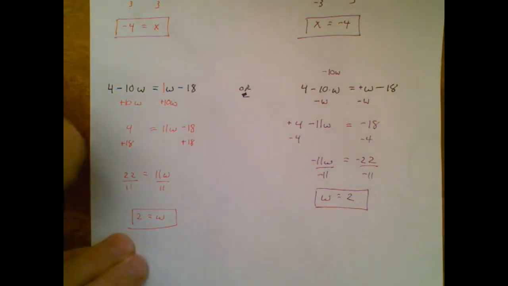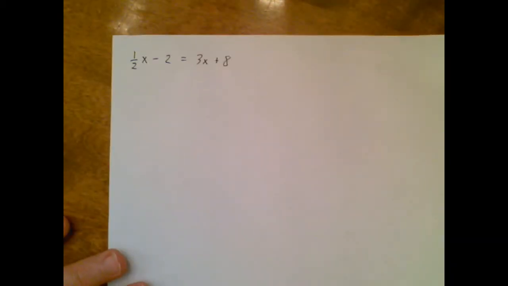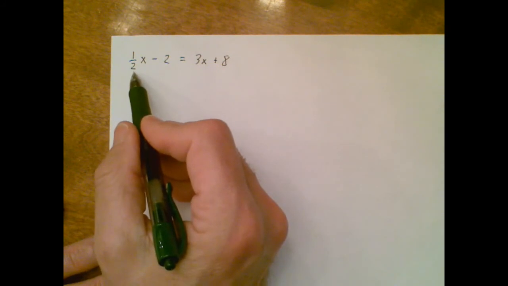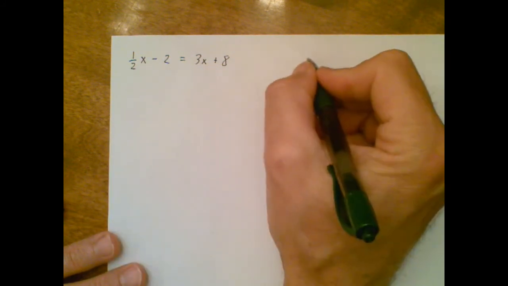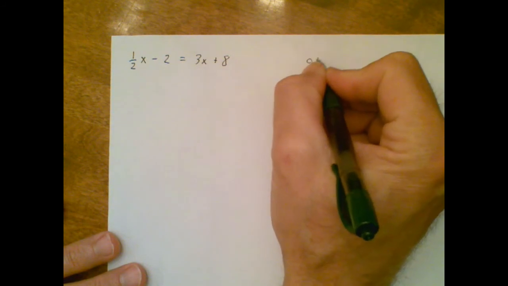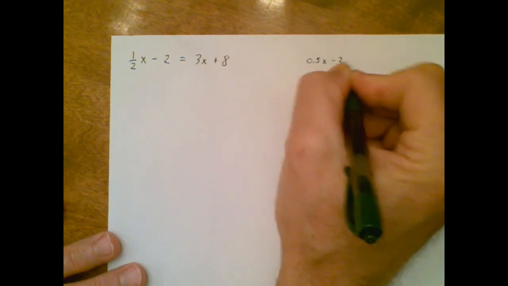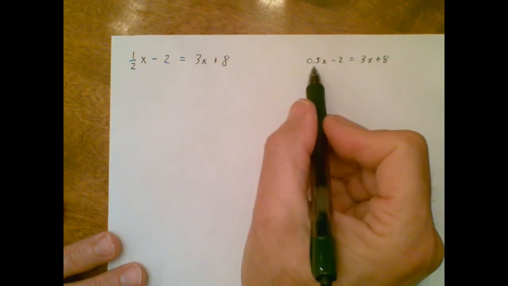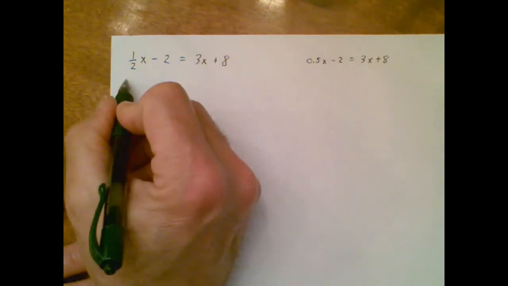Let's do one more example on the other side. A fraction. That's all right. In this case, by the way, if you felt like it, 1/2 is the same as 0.5. So I could have done 0.5x minus 2 equals 3x plus 8. 0.5 is 1/2. But if you don't want to do that, don't do it.